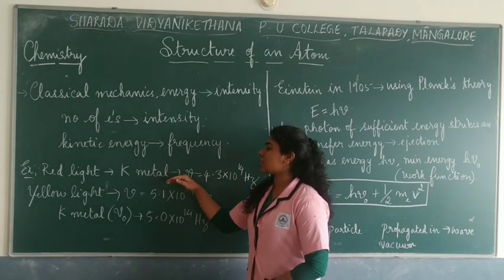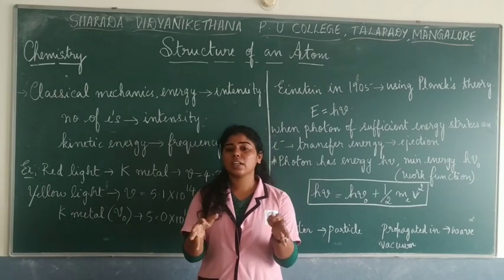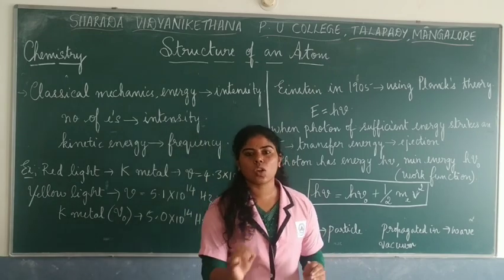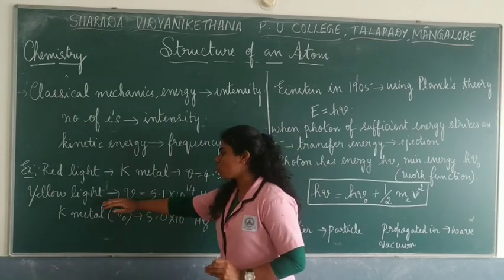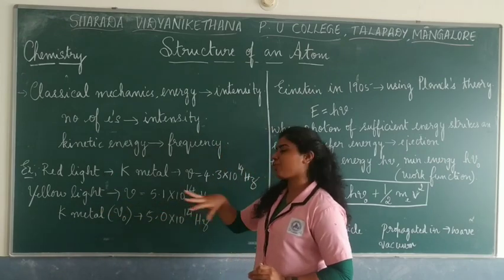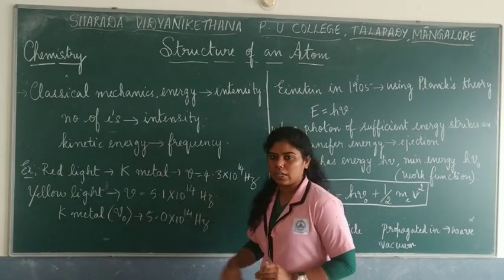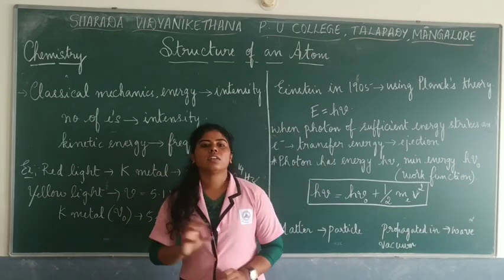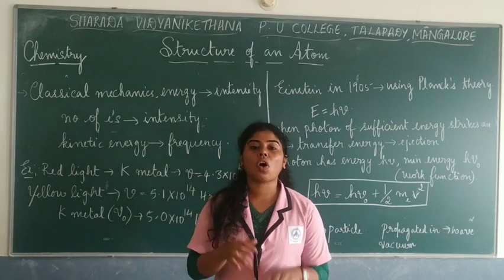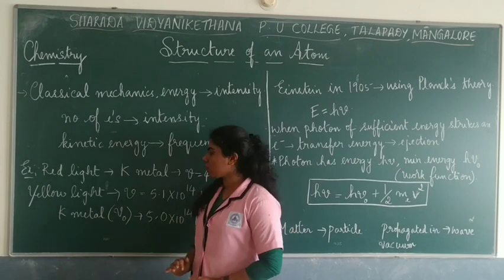But a very light intensity yellow light, not even dark, when made to strike onto the potassium metal with a frequency of around 5.1 to 5.2 into 10 to the power 14 Hertz, then photoelectrons were ejected, and the photoelectric effect was possible there.